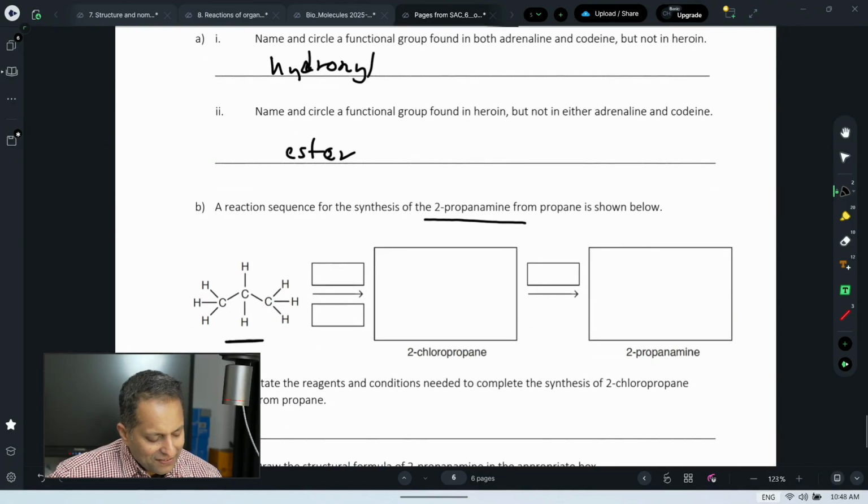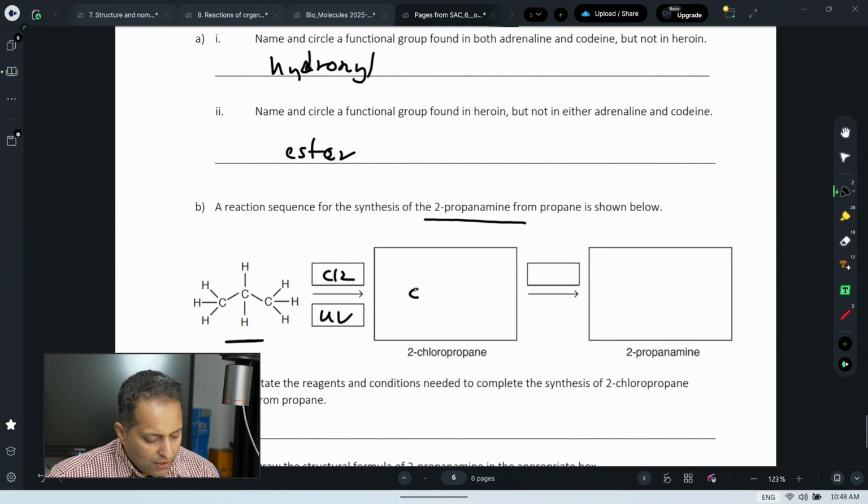Do you remember the only way? What is the only way? Add halogens. Kick one of the hydrogens of the alkane with a chlorine or bromine, then you can get the alkane excited. When you get the alkane excited, you never know what it is capable of. All right, let's see what we can do here. So we got alkane. You want to make 2-chloropropane. In order to do that, they're making it easy. Ultraviolet light, 2-chloropropane.